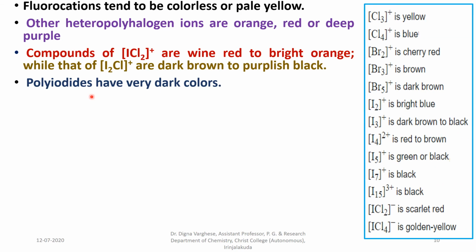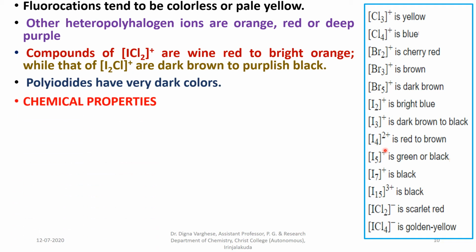Some examples of cations and anions showing different colors are shown in this table. For example, trichloride cation is yellow, Br5 plus is dark brown, ICl2 minus is scarlet red, ICl4 minus is golden yellow, I3 plus is dark brown to black, I4 2 plus is red to brown, I5 plus is green or black, I7 plus is black. So polyiodates have very dark colors.